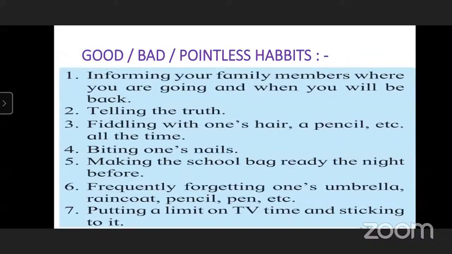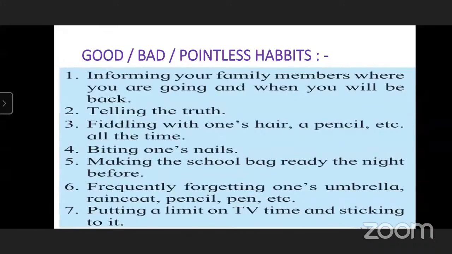Okay. And fourth is biting one's nails. It is bad. Bad habits. Very good. Question number 5, making the school bag ready the night before. Sir, it is good. Yes, very good.